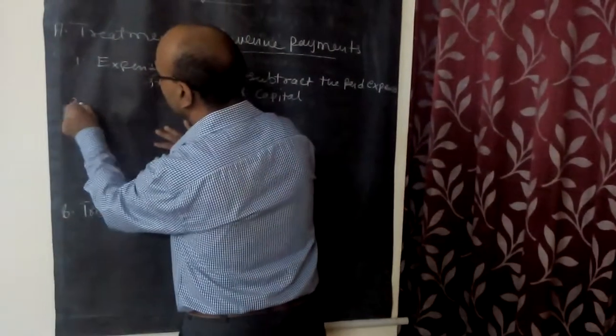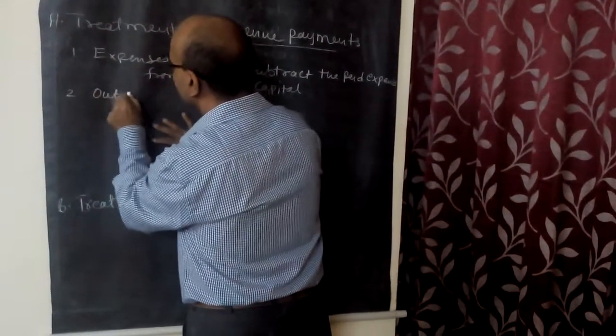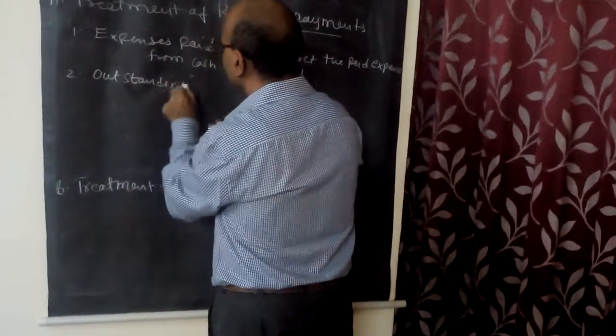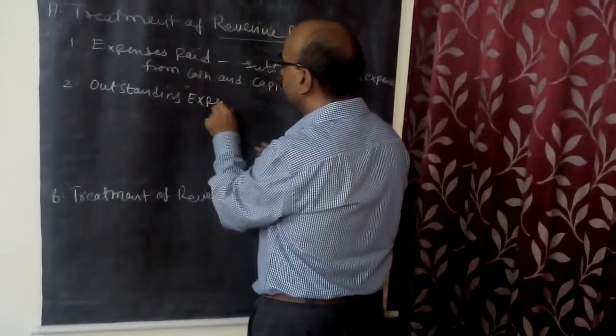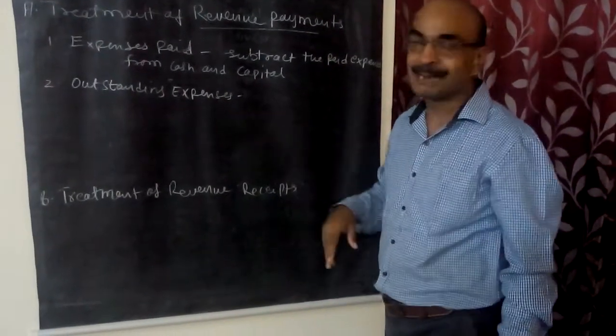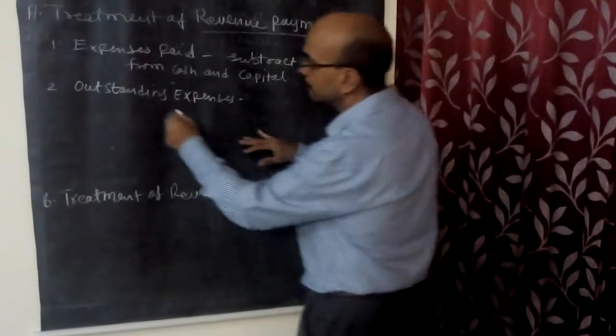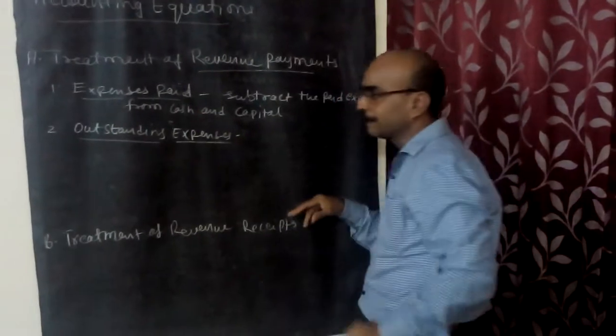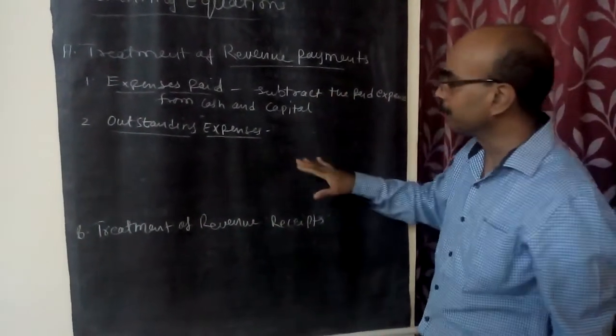Number 2, outstanding expenses. Means the expenses you had to pay but you have not paid till now. In that case, that becomes your liability. Expenses outstanding become your liability. I have shown previously in the balance sheet, it was placed there.